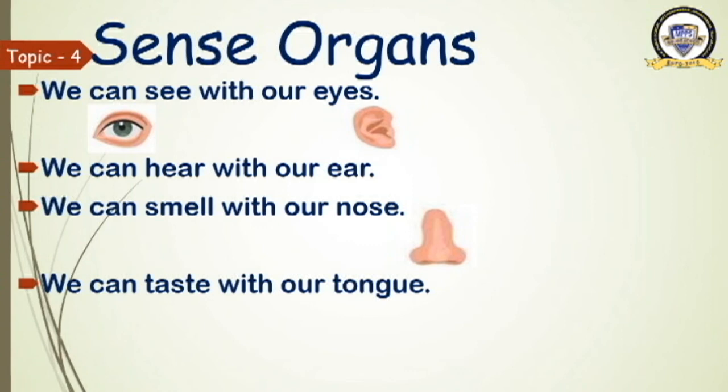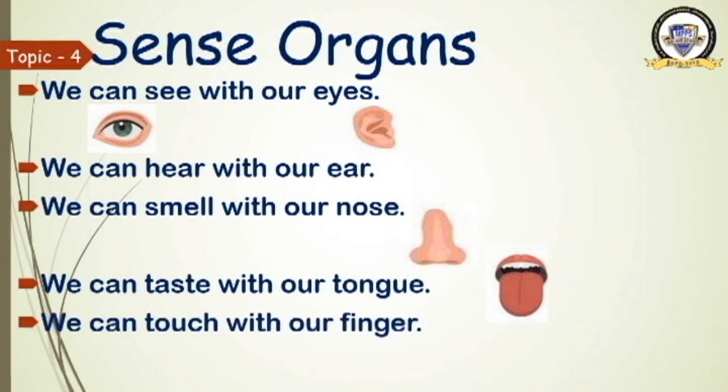Then after preparation of Maggi, you taste it, no? How do you get the taste of Maggi? You taste it with the help of your tongue. See, this tongue helps us to taste everything. Okay, tongue helps us to taste. How many tongues do you have? One tongue. Okay, then what is the next sense organ?